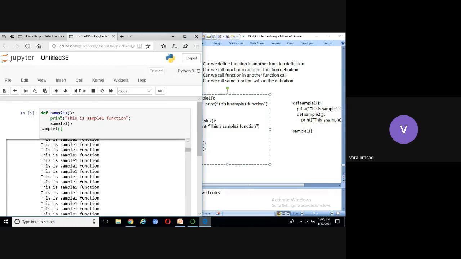Now, I am going to write a new program here to find the factorial of a given number. def fact n.